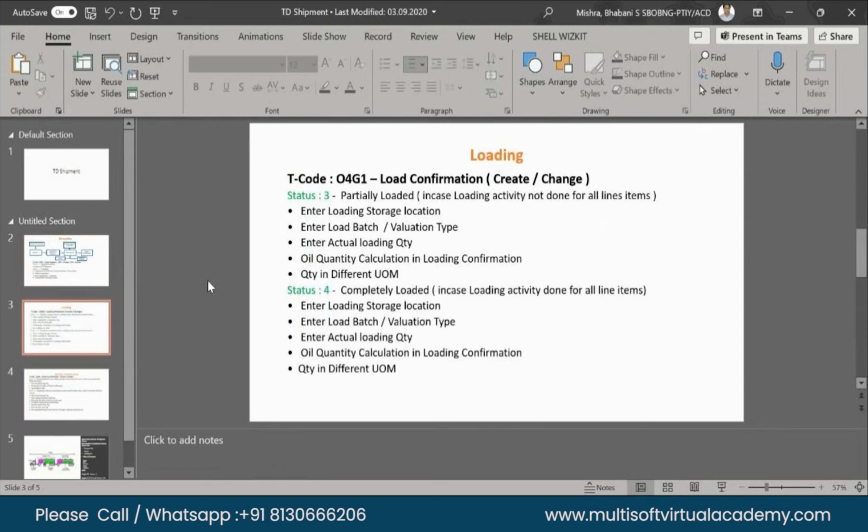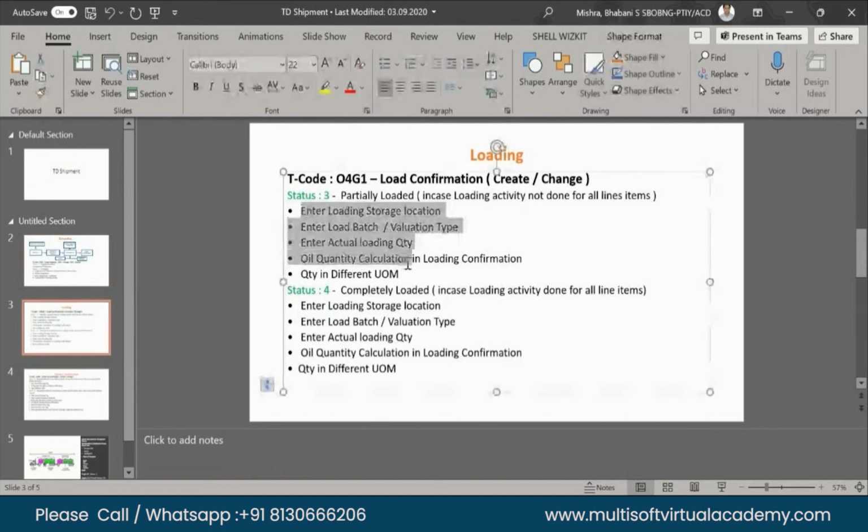Then if there are some issues happening, and the system is not allowing that fully loading, we'll check why it is not fully loading. While doing that fully loading, some batch issues, some kind of issues, as I mentioned over here, are coming. Then we can see why these issues are coming, and we rectify those errors. After that, it will allow us to do that fully loading.